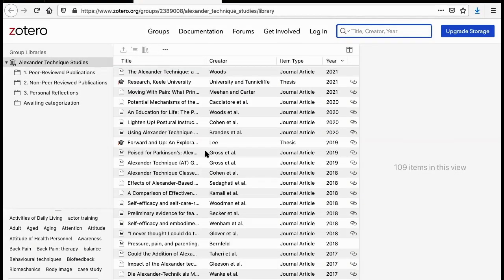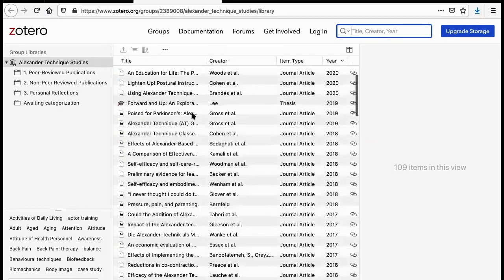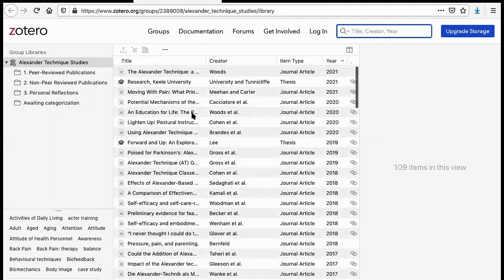So the very first thing we're going to look at is the navigation. If we take a look here, you can see in the middle there's a large section, and this contains the body of all the research sources that are in this particular library at the moment. You can scroll up and down to find everything from 2021 down to 1946. And this isn't a complete collection, but it's certainly growing. So what does it include?